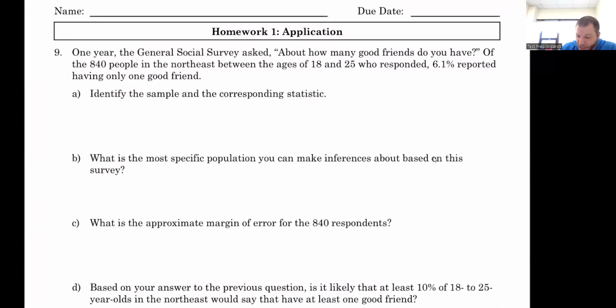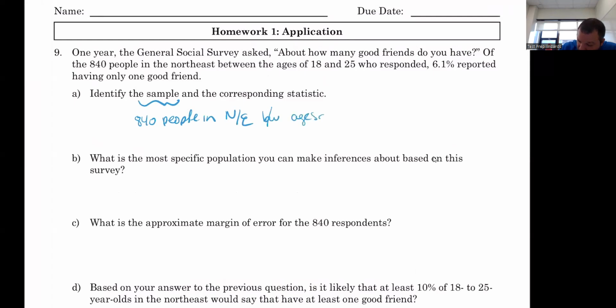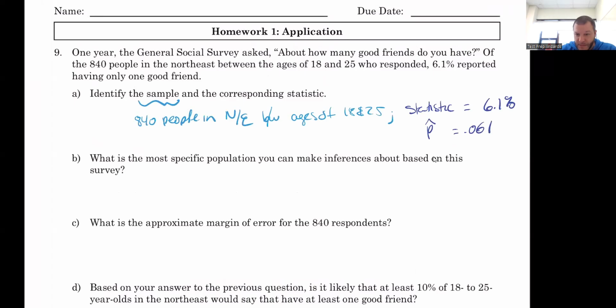In question 9, our sample is the 840 people in the Northeast between the ages of 18 and 25. The statistic here, which because it's a proportion would be a p hat, would be 6.1% or 0.061.